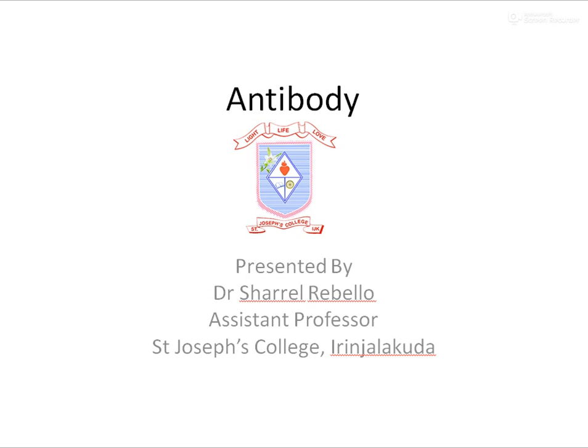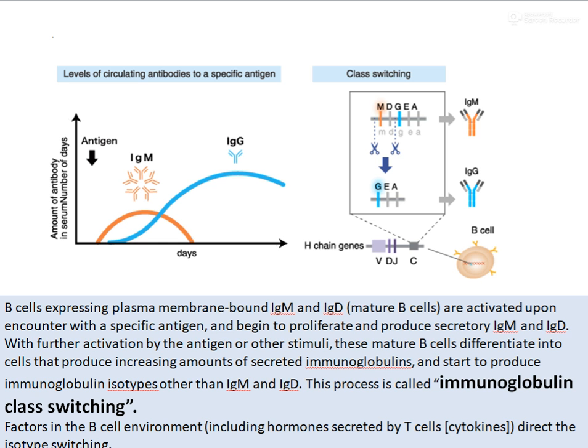Let's continue with antibody. In the previous section, we had mentioned the antibodies, and we see that at different stages of infection, different types of antibodies are formed. Like we have M, D, G, E, and A. So you might be curious how this happens, and is it that each B cell is producing a different type of M, D, G, E, A type of immunoglobulins?